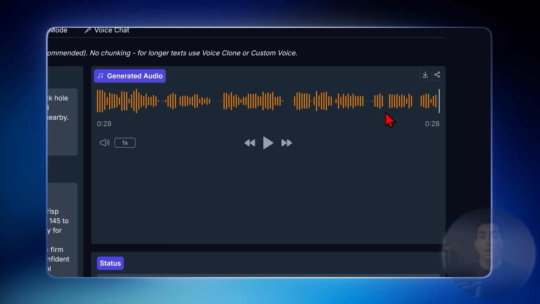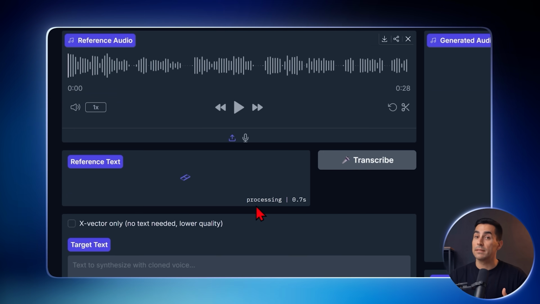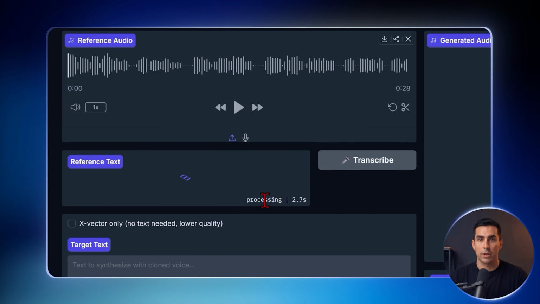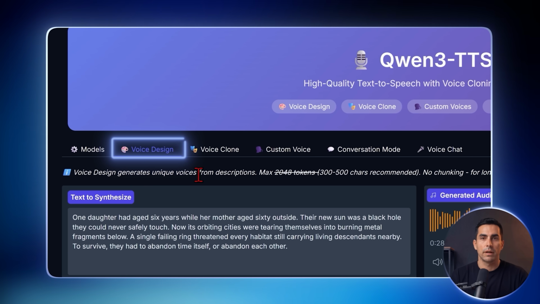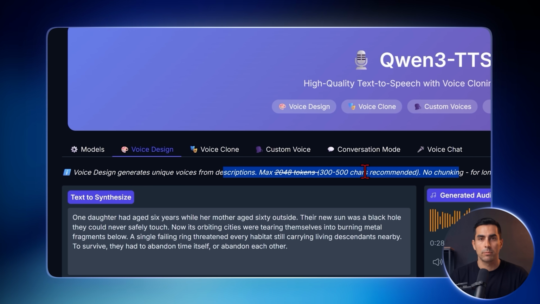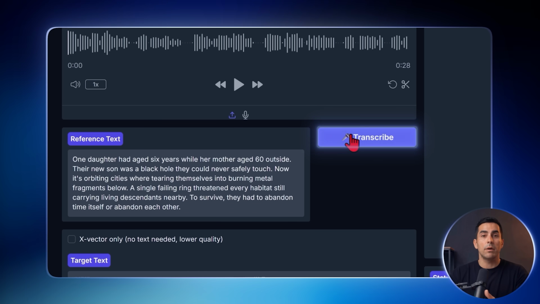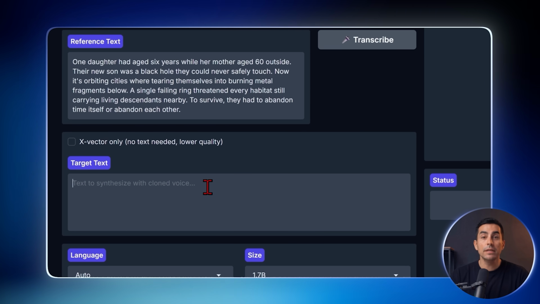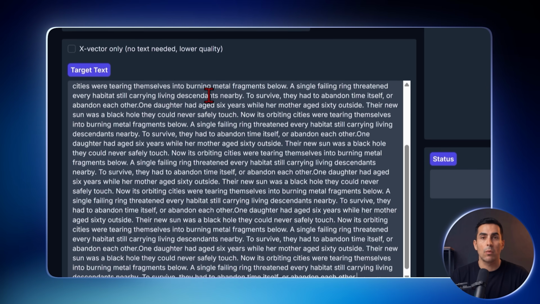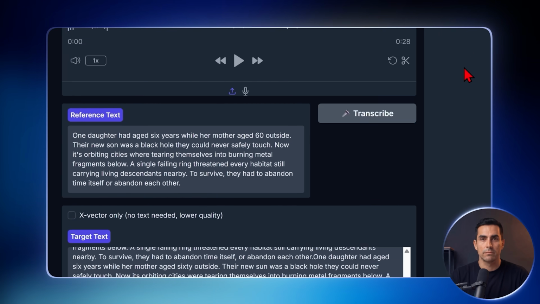To survive, when it sounds right, I recommend uploading that generated audio to Voice Clone because this mode has no maximum audio duration. Voice Design is also free, but it makes you generate the audio in smaller pieces. In Voice Clone, once the voice has been cloned, remember to click this button here to improve the result. Then you can generate the full 10 minutes of audio at once if you want. Download it.